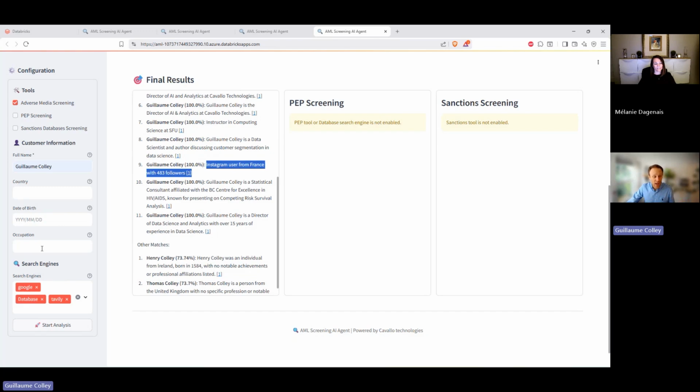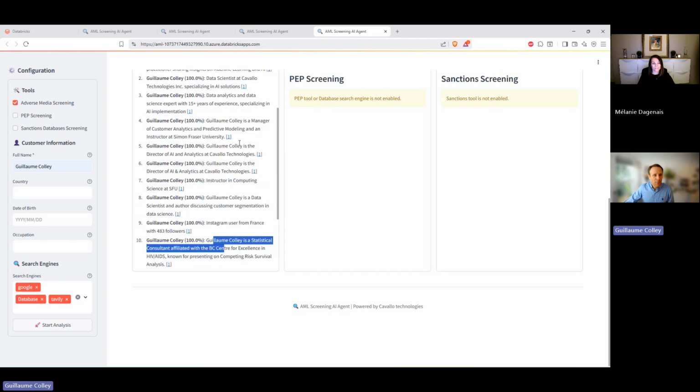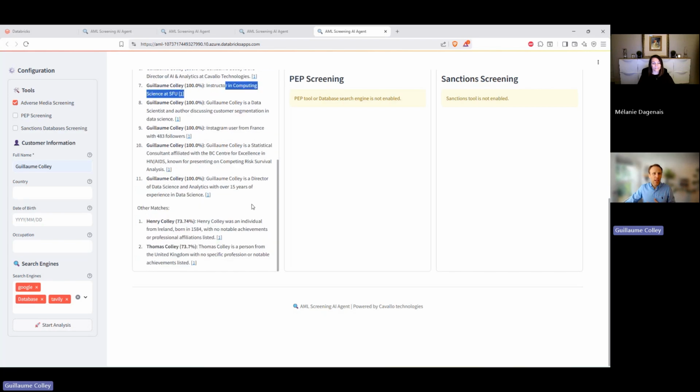But again, we didn't put any occupation, we didn't put any country, so it really speaks to the breadth of search that we can do, as well as it even found a few other people who share the same last name but are not related as other matches. And yeah, that's me. Oh, that's me too. So really the ability of the agent to find the right person and to extract the information really well with that kind of non-exact matches, which is important.